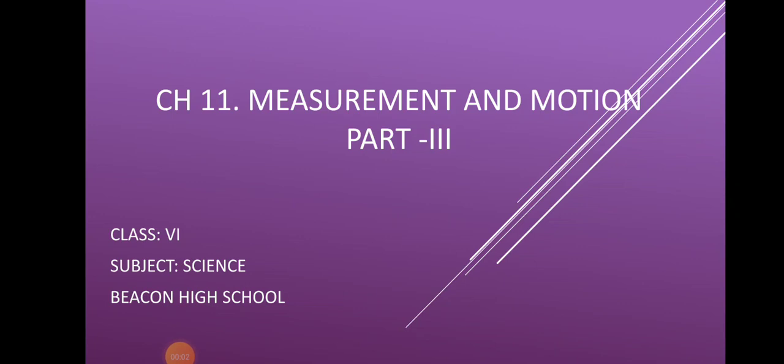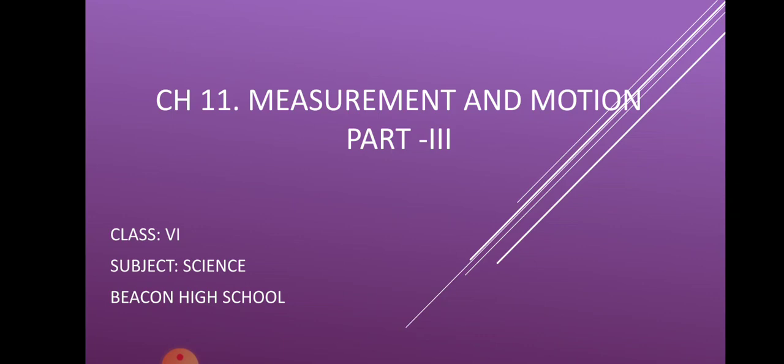Hello. So moving on to the next part of a chapter, that is motion. We have talked about measurement, its unit, its standard ways and measures, all the things in the earlier two parts of the chapter. Now we'll move on to the next part, that is motion.